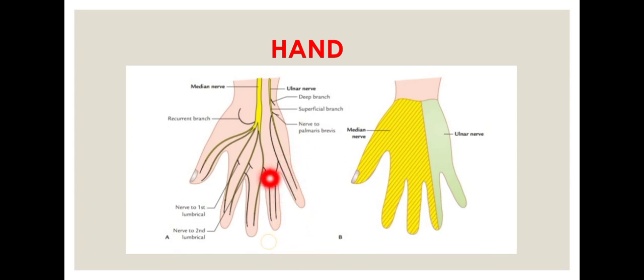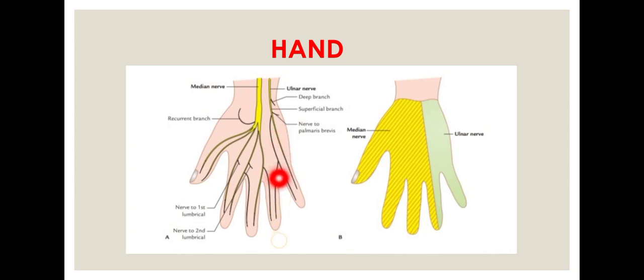Okay, but how does it supply? The superficial branch of the ulnar nerve is divided into two digital branches. One is the common digital branch, and another one is called the proper digital branch. This is the proper digital branch. Why is it called the common digital branch? Because it is going to divide once more into two proper digital branches. One common digital branch divides into two proper digital branches, and here it is only one proper digital branch.